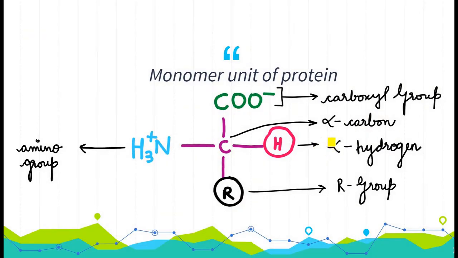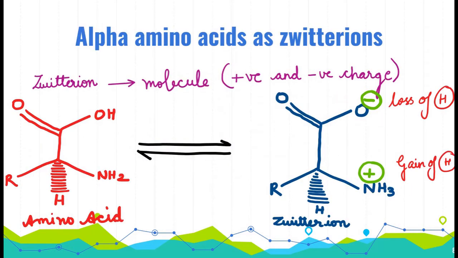So the basic structure of the amino acid is, if you see in the figure, it has alpha carbon in the center, it has a carboxyl group, it has an amine group, then it has alpha hydrogen and it has R group. So let us understand alpha amino acids as Zwitter ions. As all the amino acids are having alpha carbon, so they are called alpha amino acids.